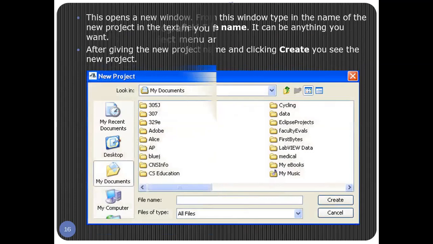When you click on New Project, a window like this will open. Here you have to mention your file name, that is the project name. After writing the file name, you will click on the Create button. The project name can be anything, depending completely on you. Just write the name here and click on the Create button.